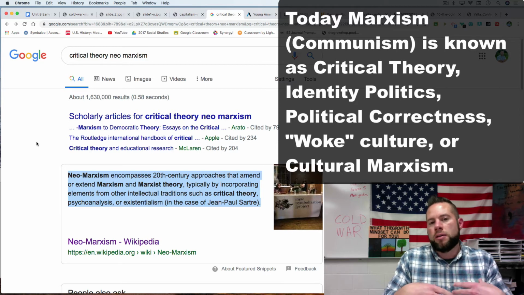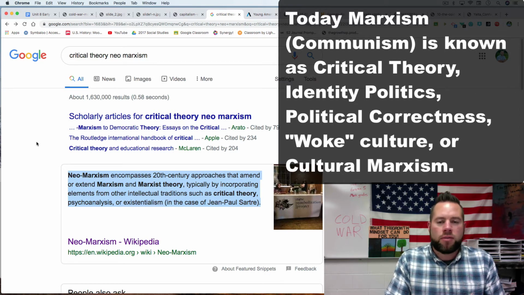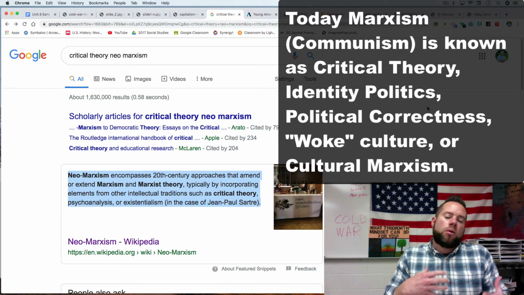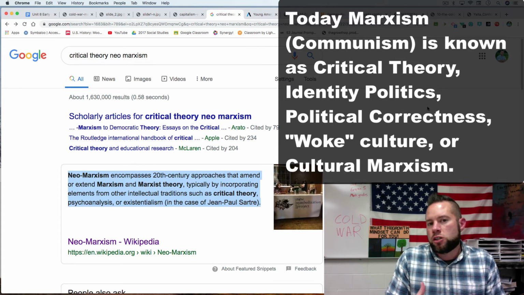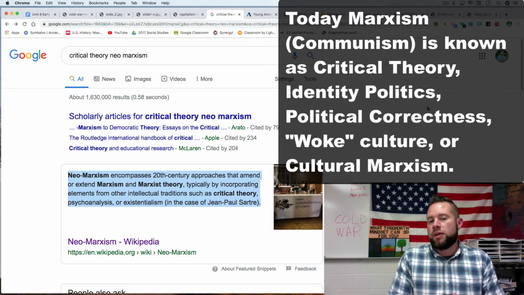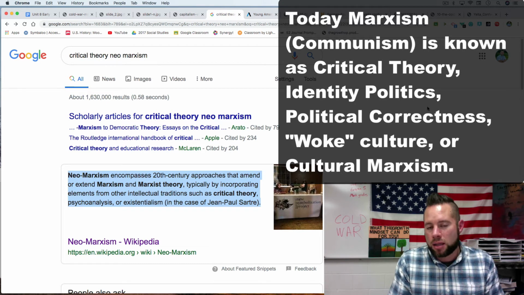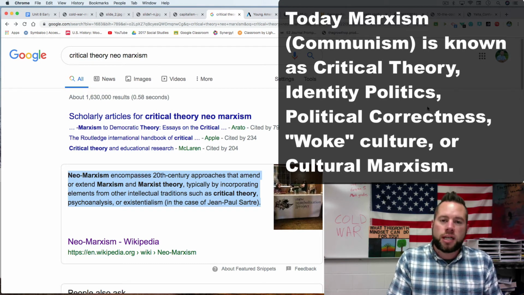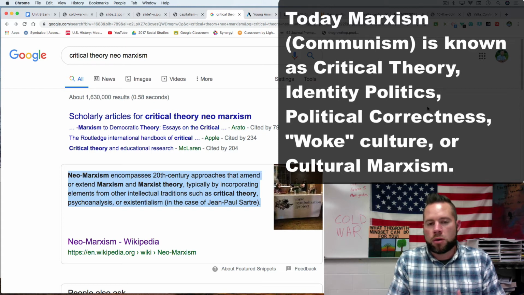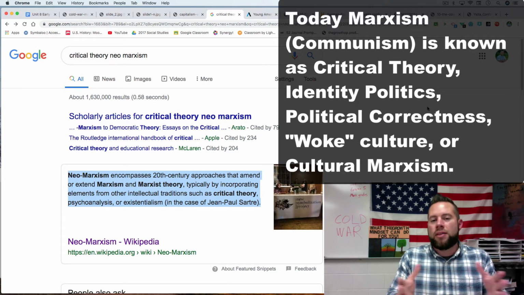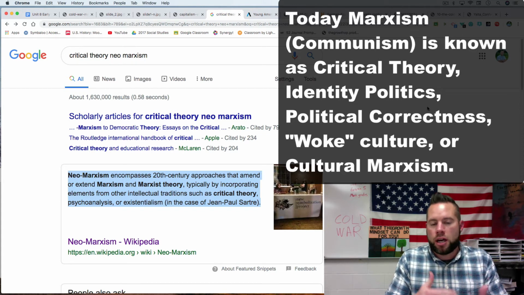So if you study history, any of the arts, what Marxism did is change the way that it presents itself. Instead of it just being a class struggle of the rich versus the poor, a neo-Marxist idea now uses the idea of identity politics. So it uses people's sex or race or gender or lots of other things to divide them and essentially tear down society.